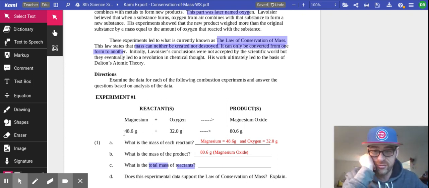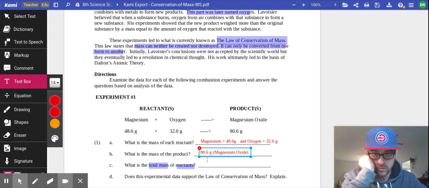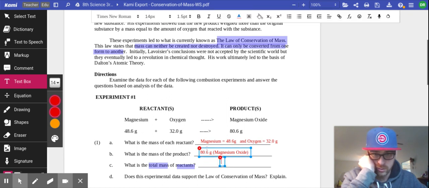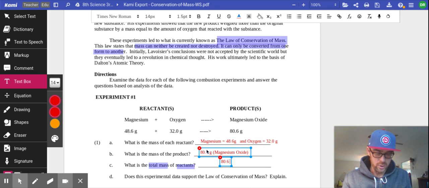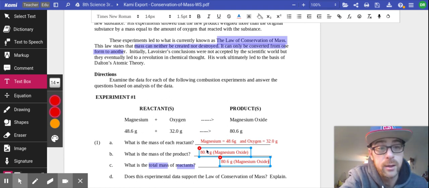So this stuff has to equal that. So the total mass of the reactants is 80.6 grams. And will you go ahead and label that magnesium oxide just so that I know that you know that we all know that the reactant is magnesium oxide.